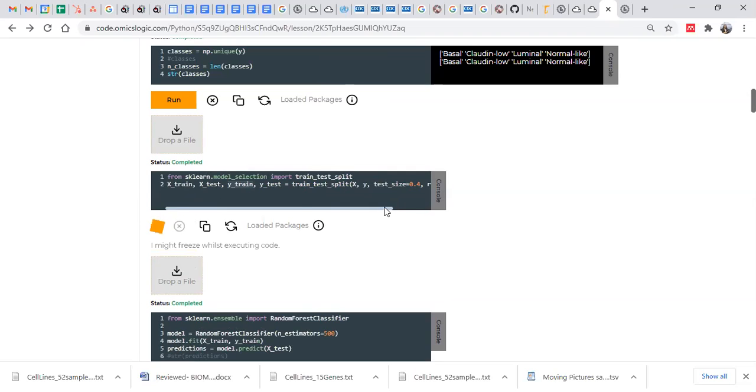We can print it as well. Just let it run. After that, we run this x_train.